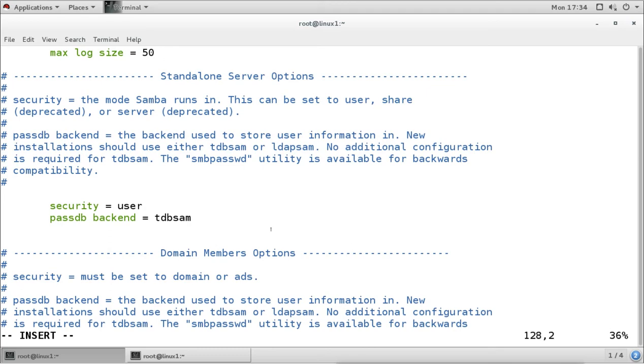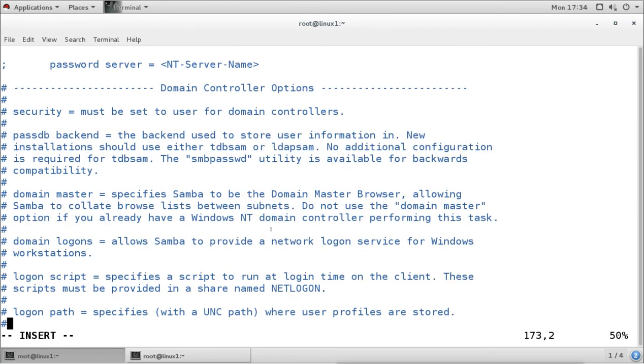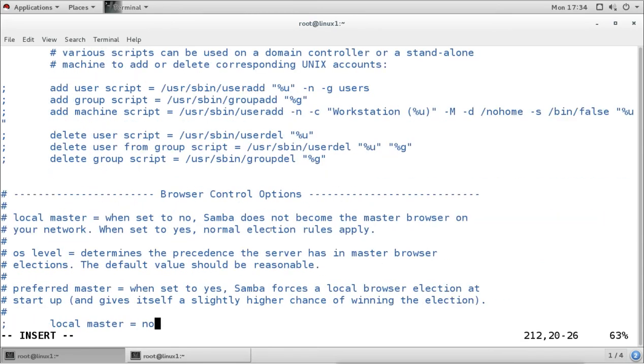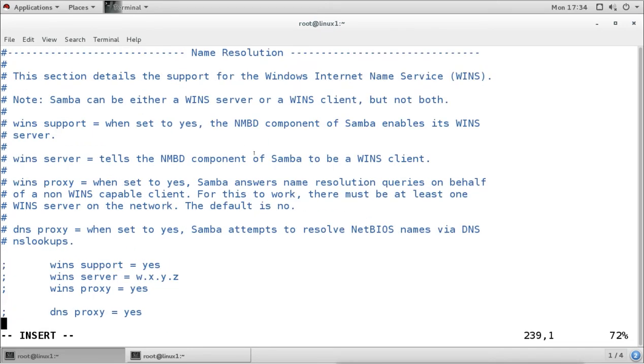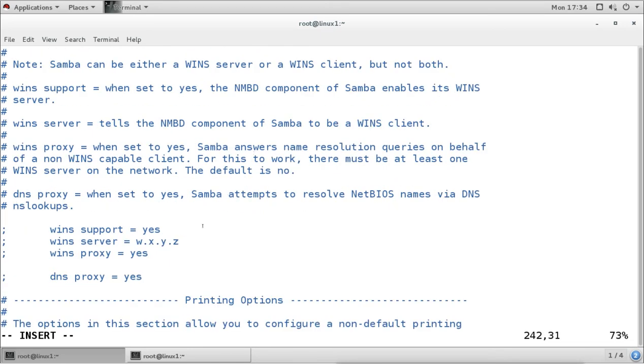So this is the configuration. This is the domain section, domain controller section. We are not enabling anything from here. Browser control needs to be configured, the domain controller. Then the name resolution: by default it is going to use NetBIOS and DNS also. If you want to enable the WINS server, these WINS servers were used in the Windows NT environment. So if you want to enable WINS support, you can enable this. Right now nobody uses WINS, but by default it uses DNS to do the name resolution.